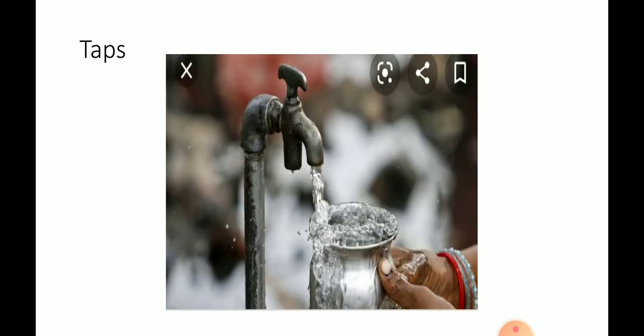In cities and towns, water is purified and stored in big tanks and is sent to our homes through pipes. In big cities like Bombay and Delhi, water is already purified and stored in big tanks and is supplied to our homes through the pipes or taps.